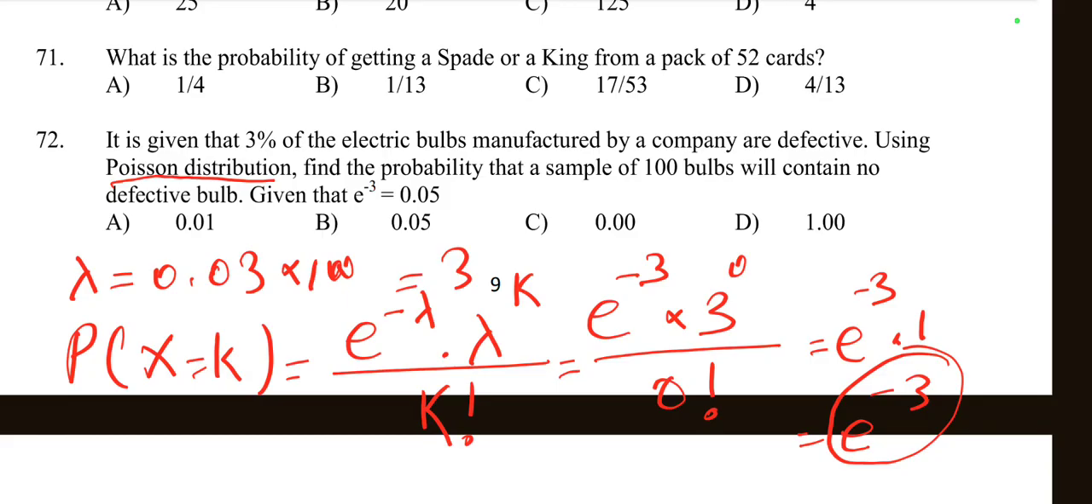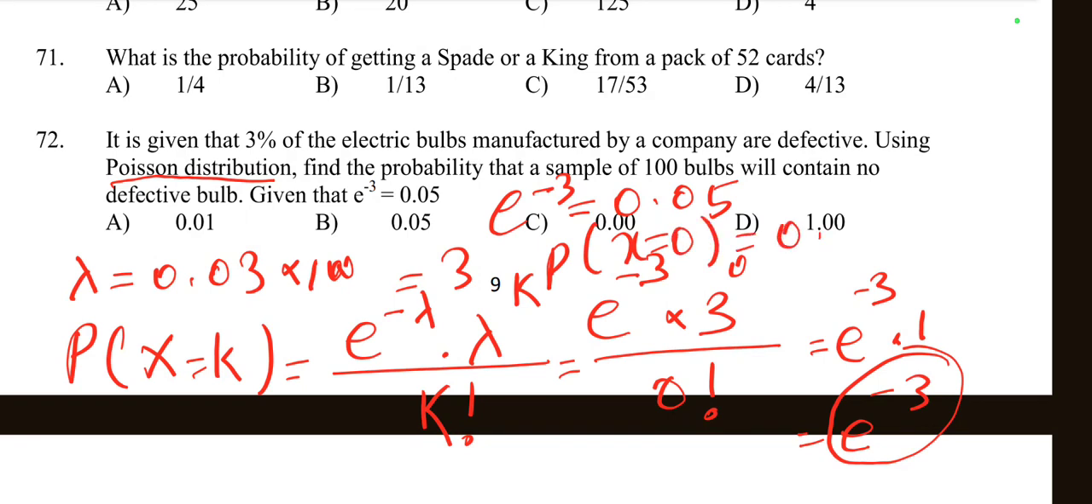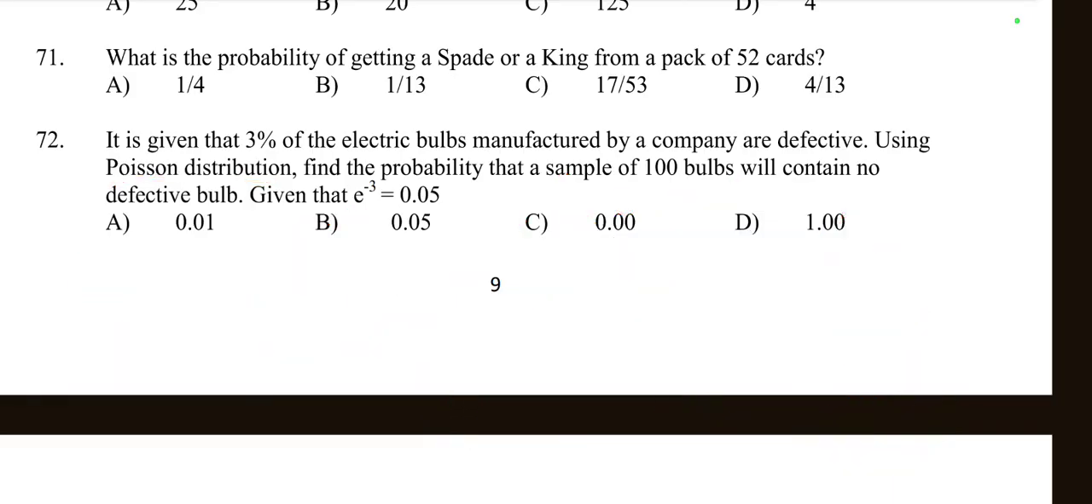So now substitute the given value, e to the power minus 3 is equal to 0.05. So the probability of having no defective ball, probability of x is equal to 0, is equal to 0.05. So the probability that a sample of 100 bulbs will contain no defective bulbs is equal to 0.05. Thus the correct option is 0.05.